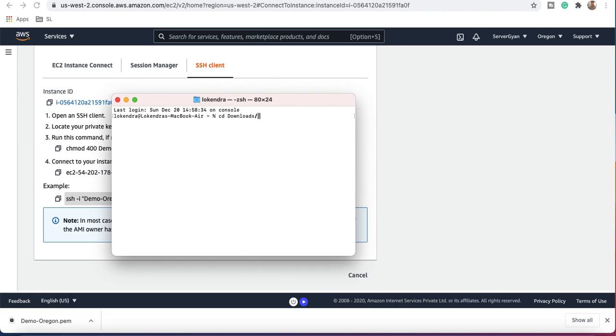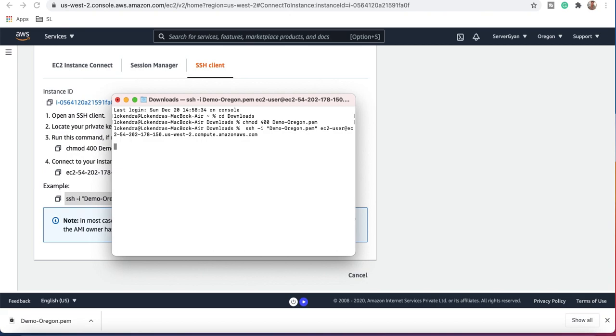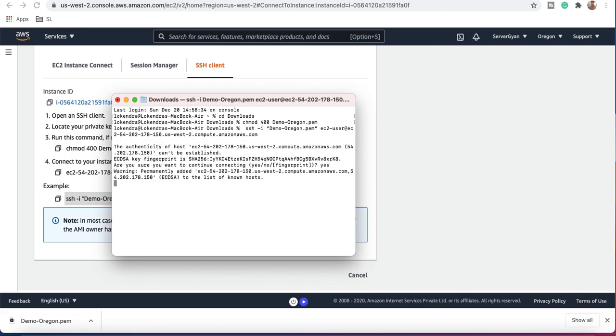So I'll go to downloads, and after that I'll change the permission with the chmod command. I'll run 400 and demo dash Oregon. If I run this command, then I will be allowed to log into my EC2 machine.